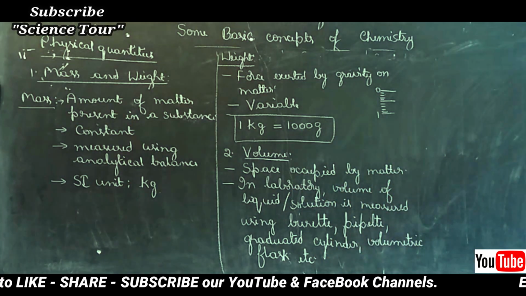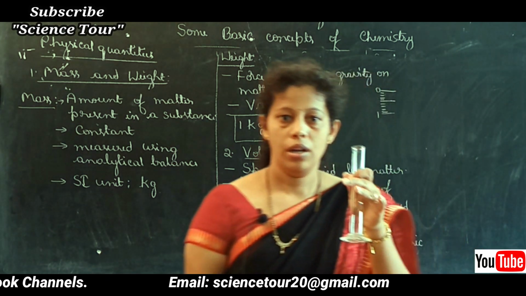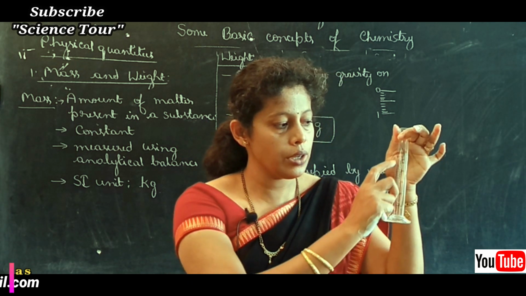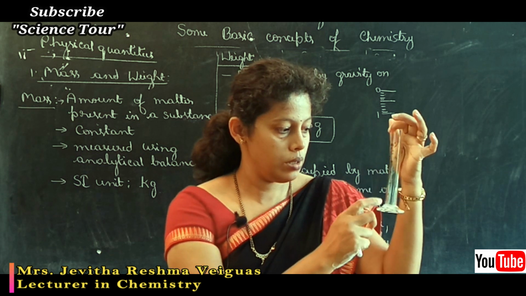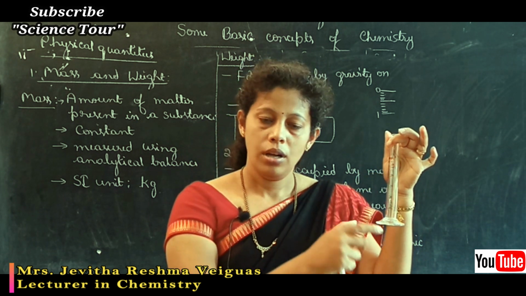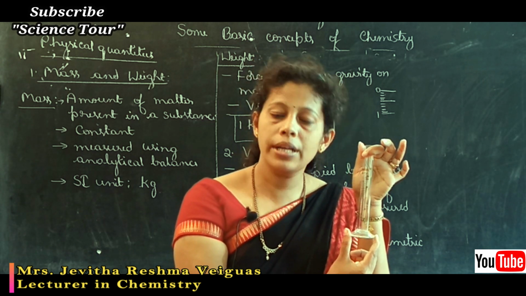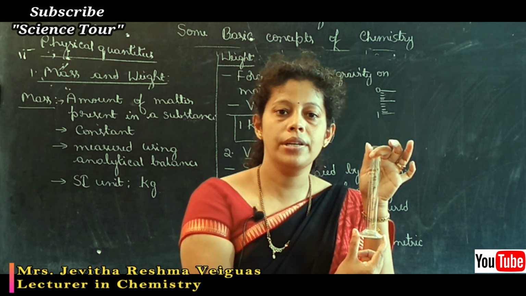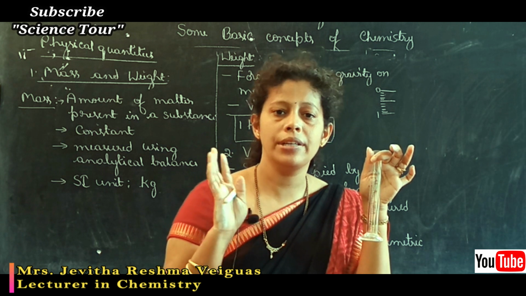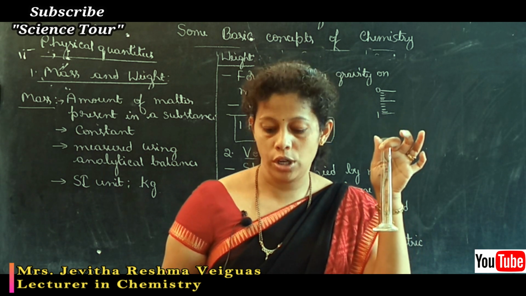We also make use of other devices like the graduated cylinder. Look here, this is our graduated cylinder. In this cylinder you can see the gradations, the markings. This graduated cylinder is of 25 ml. Like this we have graduated cylinders of different volumes. 5 ml graduated cylinders are available, 10 ml cylinders are available, 50 ml cylinders are available. This is another apparatus we use to measure the volume.